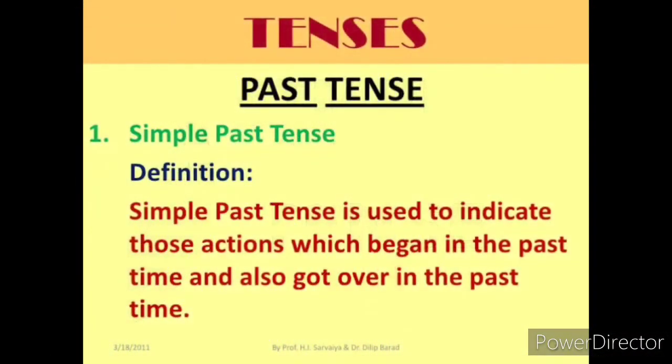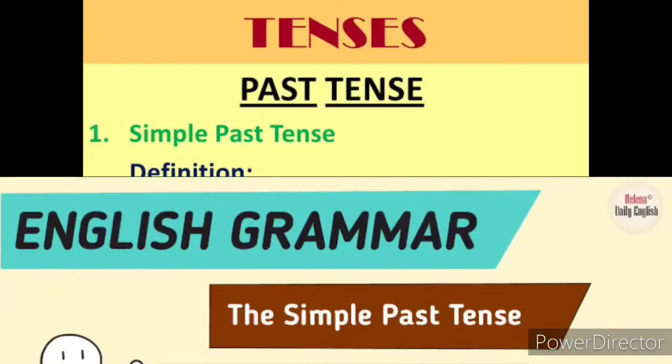First of all, what is meant by simple past tense, children? See here, simple past tense is used to indicate those actions which began in the past time and also got over in the past time. So children, in simple past tense, the action that began in the past time and also got over in the past itself, then it is known as simple past tense.